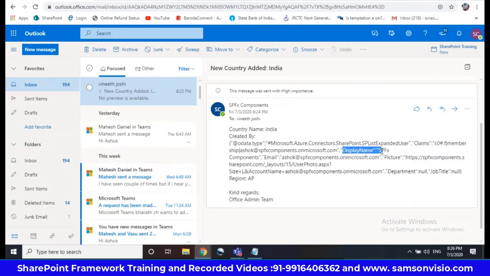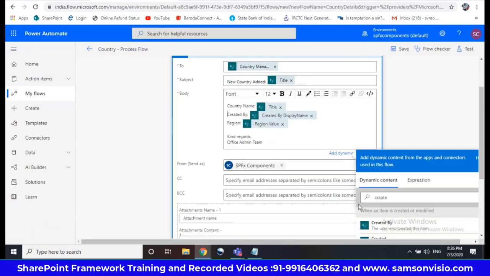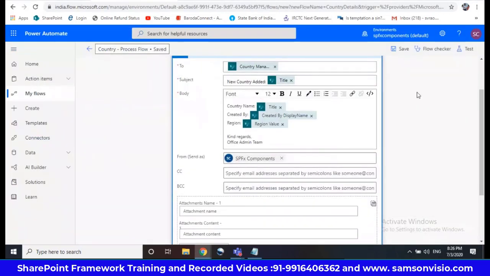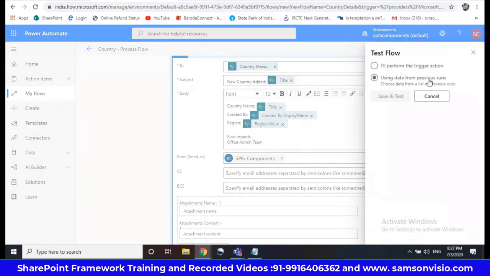I'll take display name for now, so it will give you SPFX components. Okay, save it. I don't need to trigger it again, just go for test, use the data from the previous run. I'll take the latest one, so that gives the trigger, so test it.